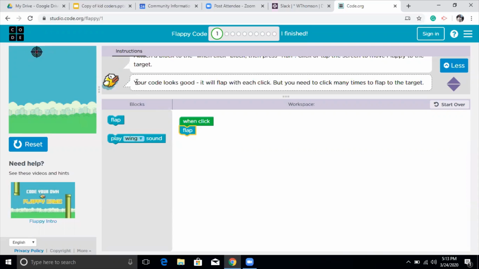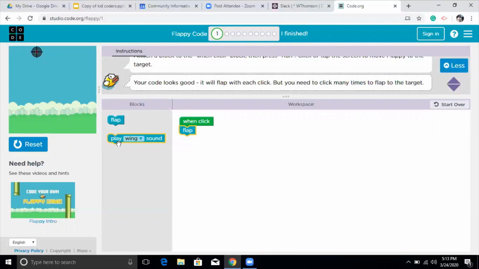Now, as I told you earlier in the start of the lesson, if there is something wrong, our instruction set will give you an instruction. So we have an instructions box here, and it says your code looks good. It will flap with each click, but you need to click as many times to flap to the target. I have a target here on the top, like a bullseye. I have to flap so many times that I can reach the target. So I'm going to reset from here.